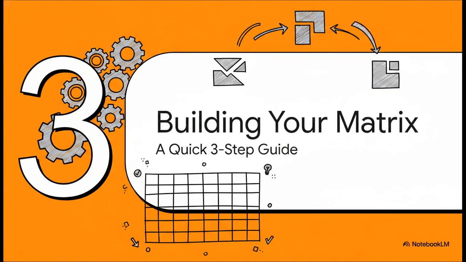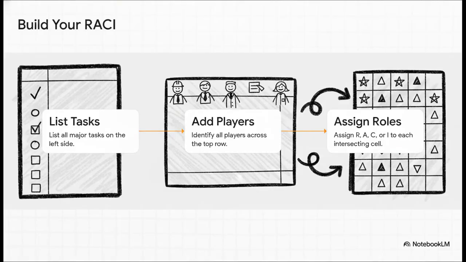Okay, section 3, building your matrix. Here is a quick 3-step guide. Implementing this thing is super effortless. Here is a really quick 3-step guide to get you going. Step 1, list your tasks. Just write down the key deliverables, milestones, or big decisions down the left side of a table.